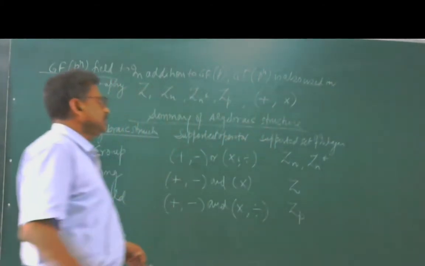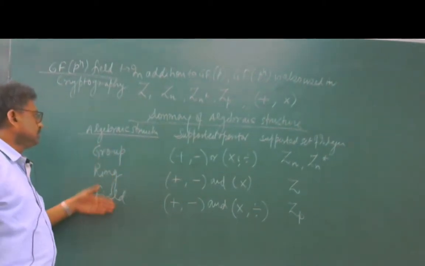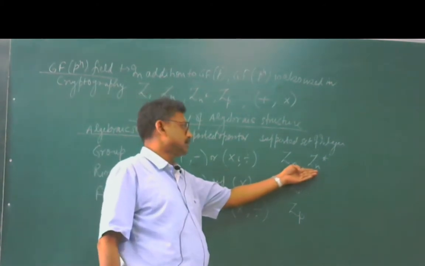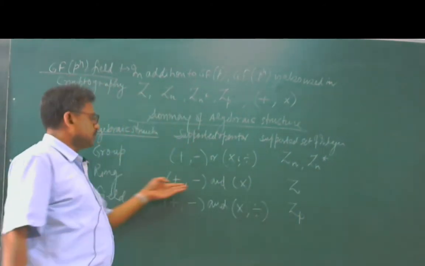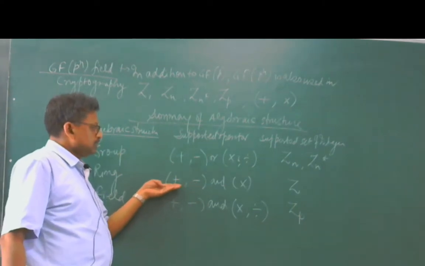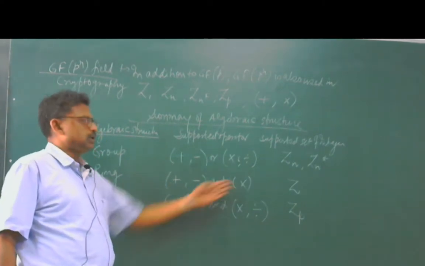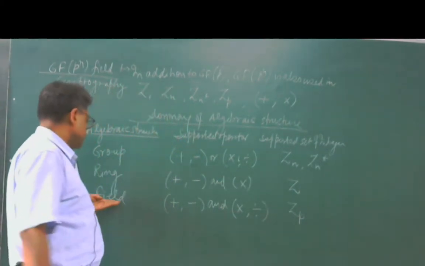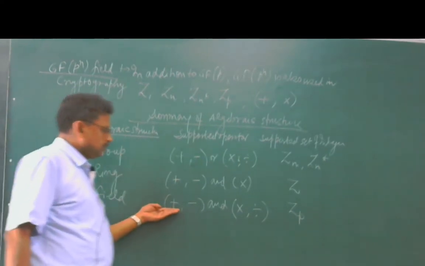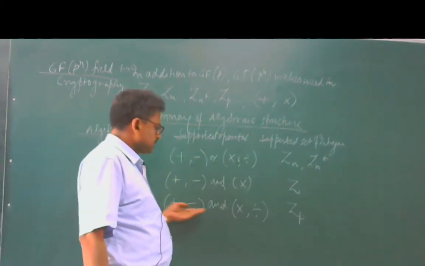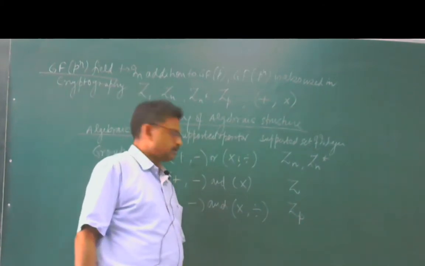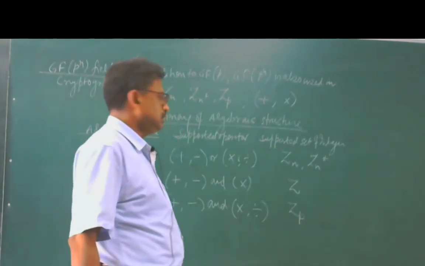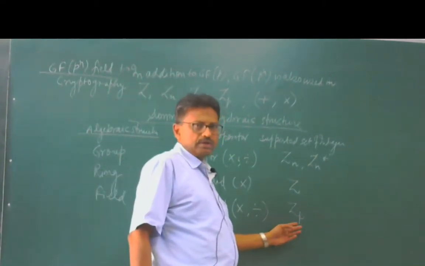Meaning thereby we have different algebraic structures: groups, rings, and fields. Group supports these operators, and the integer sets supporting it are Zn and Zn star. Ring is supported by the operators addition, subtraction, and multiplication, and the supported set of integers is Z. And as far as field is concerned, it is supported by the operators either plus or minus and either multiplication or division, and it is supported by Zp. Zp is modulus where the modulus value is a prime number.